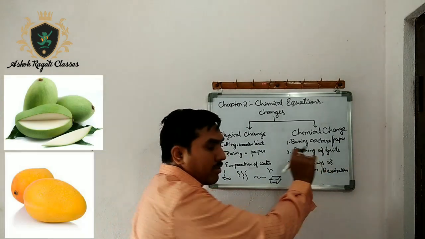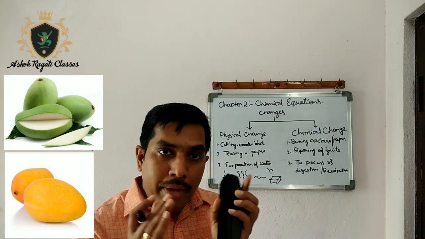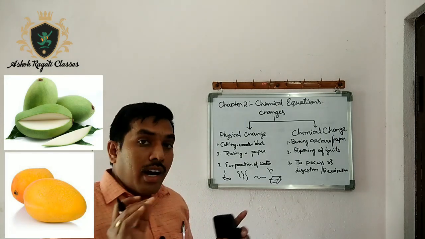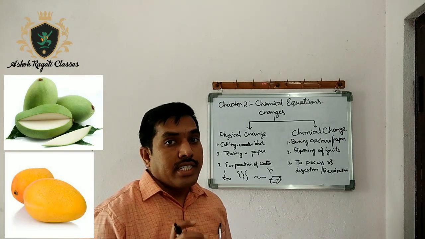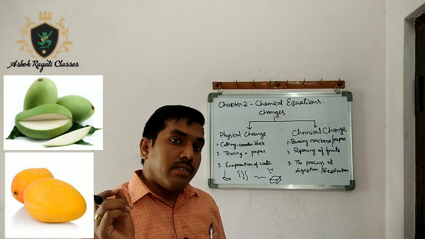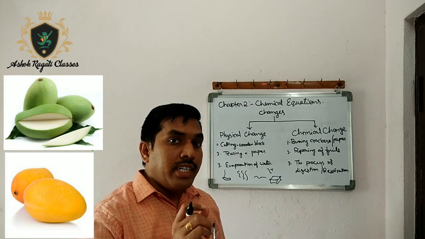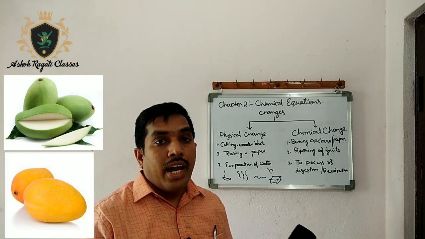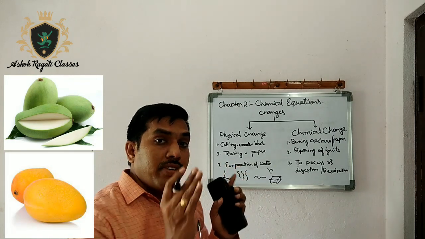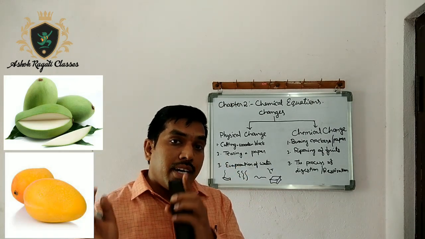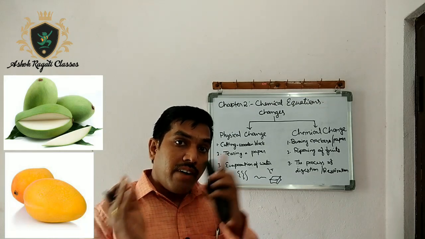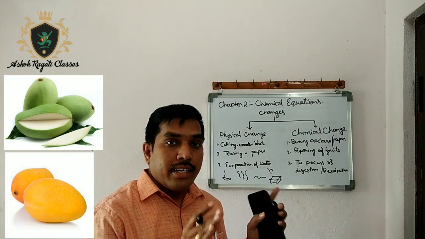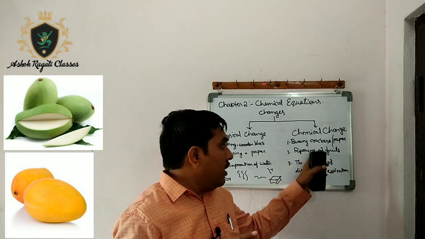Let us take ripening of fruits. One raw mango, you cut it and taste it. It will give a sour taste. After ripening, it will give a sweet taste. What is making it change from sour to sweet? Here, the internal matter, that is the composition, is changing to some other form. And here, before it was a raw mango and its characteristics are different. After ripening, the characteristics of the mango are totally different, unlike before. Okay, so this is also a chemical change.